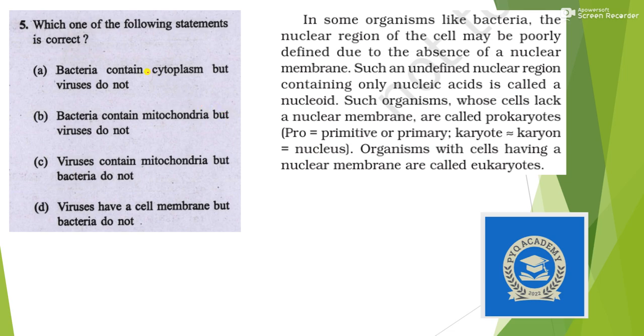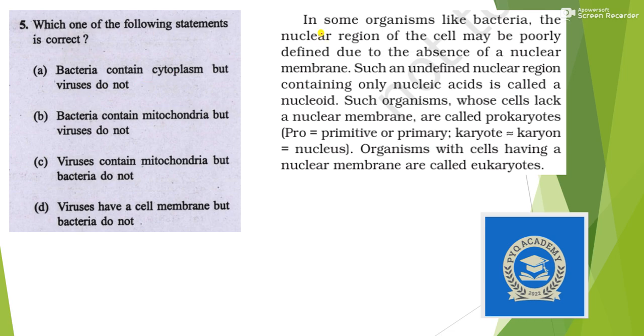In the first question, it is given: which one of the following statements is correct? In the first statement, it is given that bacteria contain cytoplasm but viruses do not. Option B: bacteria contain mitochondria but viruses do not. Then, viruses contain mitochondria but bacteria do not. And in the last option, viruses have a cell membrane but bacteria do not. So all these are confusing statements. We need to solve this by applying some logic.